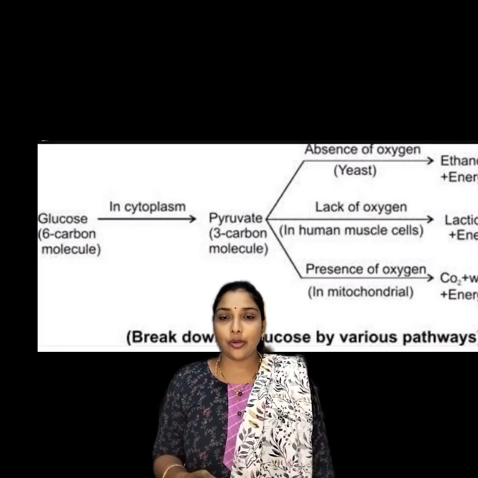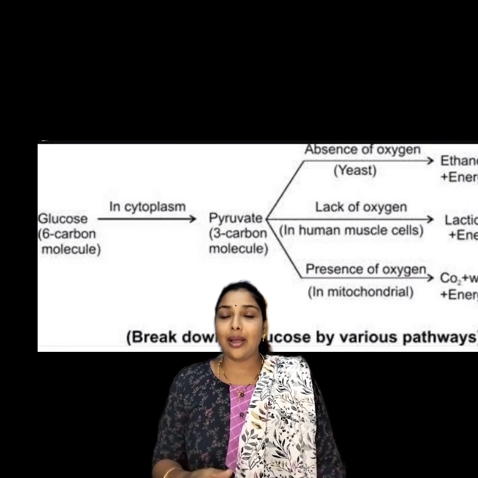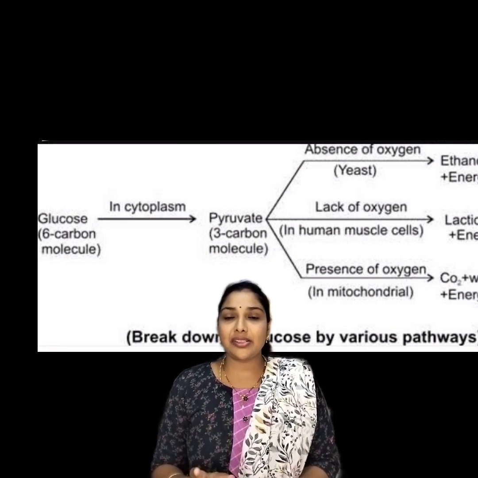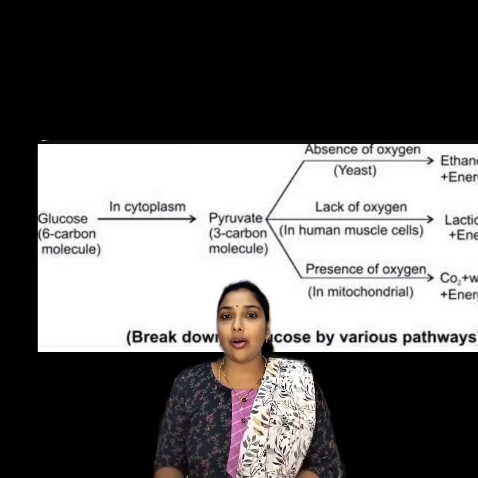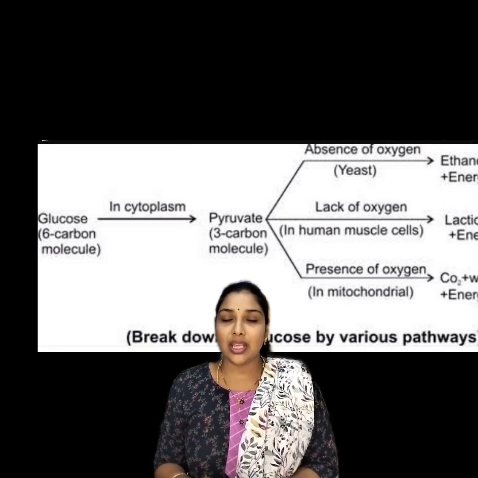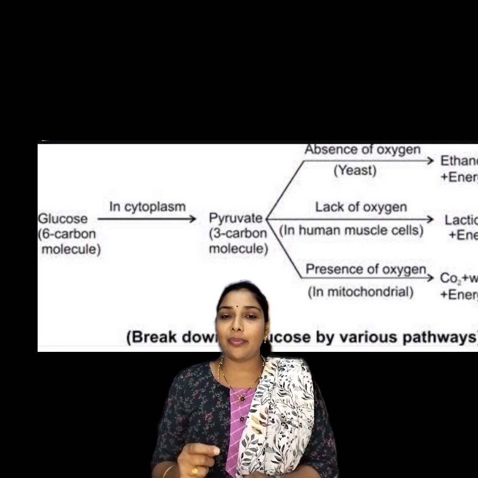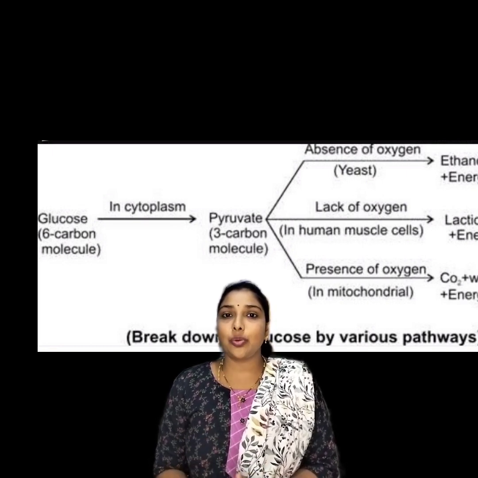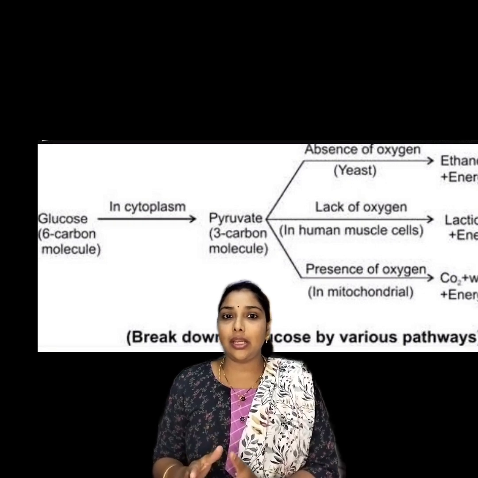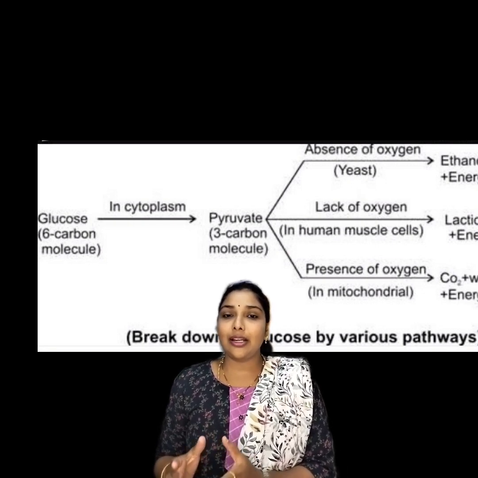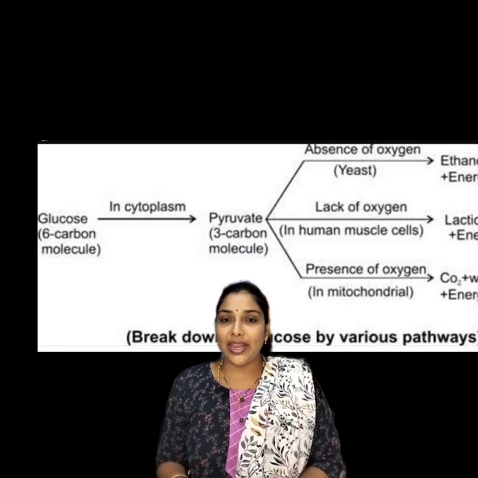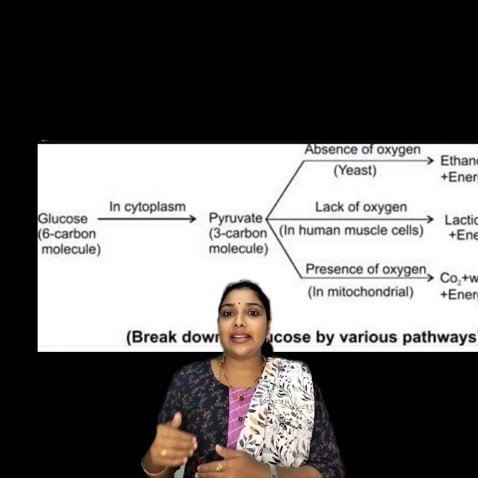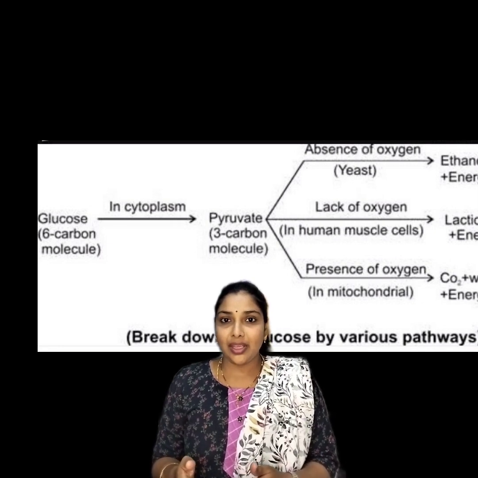Whatever it may be, anaerobic or aerobic, the 6 carbon molecule of glucose, in the first step, has to break down into 3 carbon molecules. That is the glucose formula you already know, C6H12O6. This has to break down into 3 carbon molecules, which we call pyruvate. After breaking down into pyruvate, then the next step will continue.